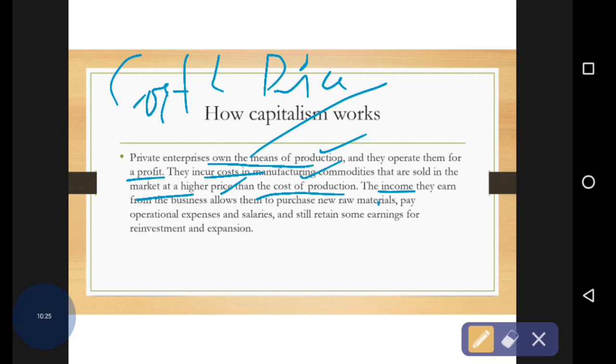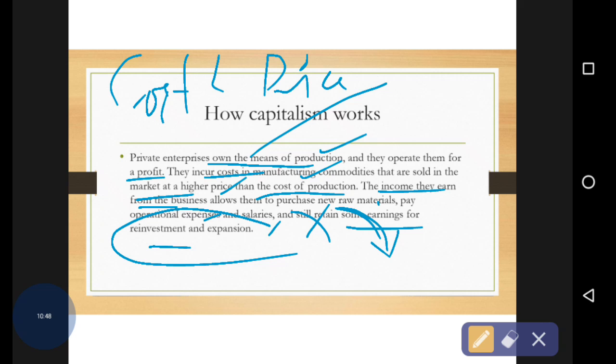So the income they earn from the business allows them to purchase new raw material. Whatever income or profit they are getting, they use to buy raw material and pay operational expenses like salaries, and still remain with some of the earnings for reinvestment and expansion. So whenever they are getting the profit, that profit is used for a few things.